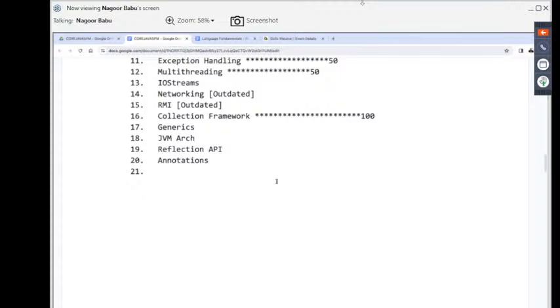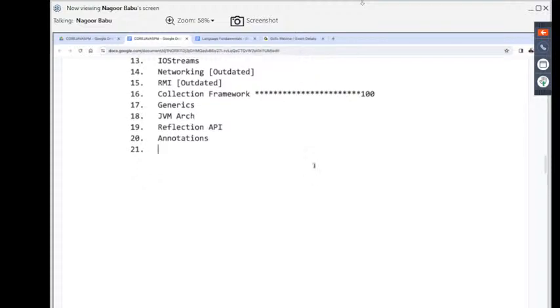To reduce XML dependency in Java programs, we need the annotations topic. Annotations are an alternative for XML concepts. That we are going to discuss. I'll discuss good content about annotations in the future, no need to worry. After completion of annotations, the next one is regular expressions. Pattern matching applications are available.